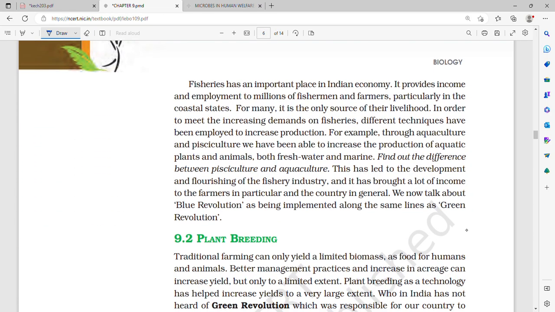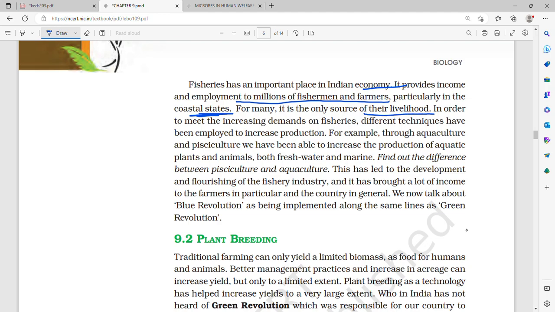Fisheries have an important place in Indian economy. They provide income and employment to millions of fishermen and farmers, particularly in coastal states, that is in the Western Ghats, in Maharashtra, Gujarat and all. And it is the only source of their livelihood for many people.